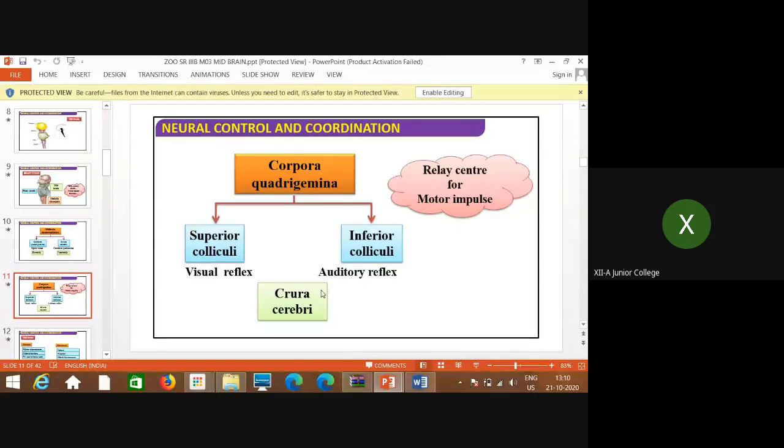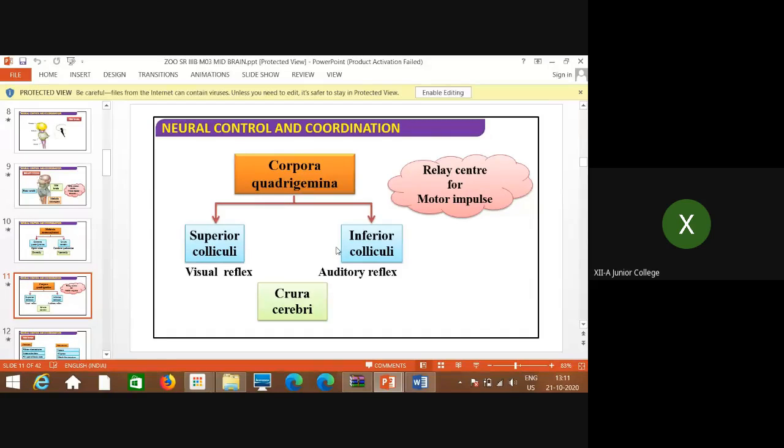Now, with the first again, that is corpora quadrigemina, which is present dorsally, just now we discussed. Its superior part is known as superior colliculi, which is related to visual reflex. Visual is what? Just now we studied optic lobe, which is related to vision, that is visual reflex. So the corpora quadrigemina shows two parts again. Superiorly, it shows visual reflex, that is called superior colliculi, whereas inferiorly it is related to auditory reflex, that is called inferior colliculi.